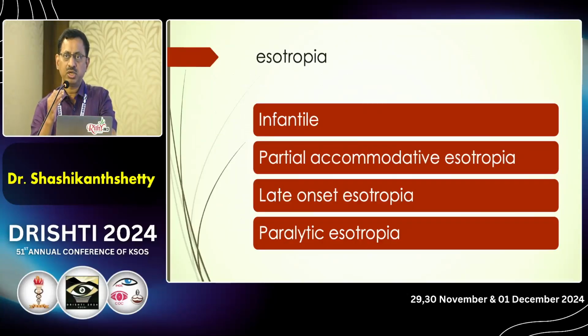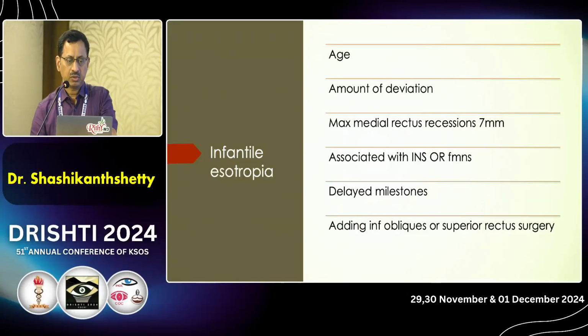I'll be talking on esotropia: infantile esotropia, partial accommodative esotropia, late onset and paralytic esotropia. For infantile esotropia, what is the age? Patients might ask you when is the best time to operate this child. As one of the speakers has told, inferior oblique overaction may develop over a period of time after the age of 1 year. So we prefer to operate them by age of 1 year if you are able to measure the deviation. Even dissociated vertical deviation can develop later on after you operate the infantile esotropia.